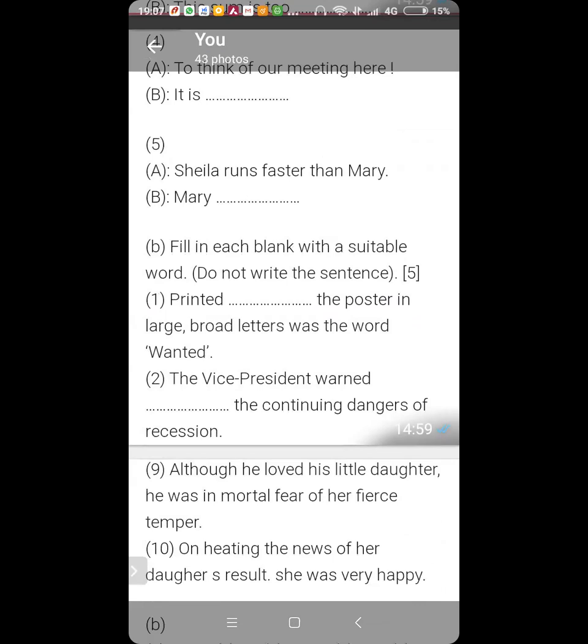Number 1, Ansh. Preposition. Printed dash the poster in large broad letters was the word printed on the poster. Printed on the poster. Yes, this thing is printed on the poster.